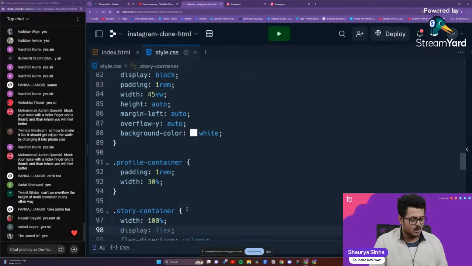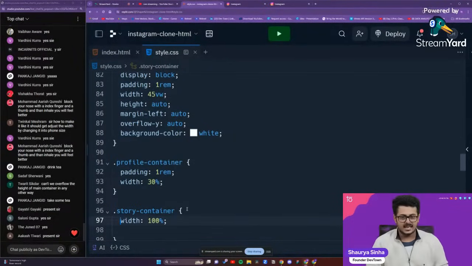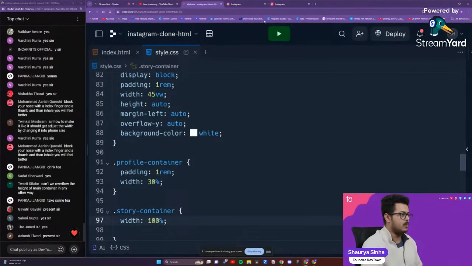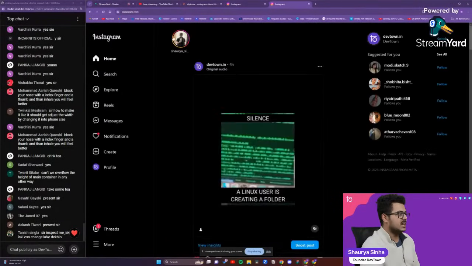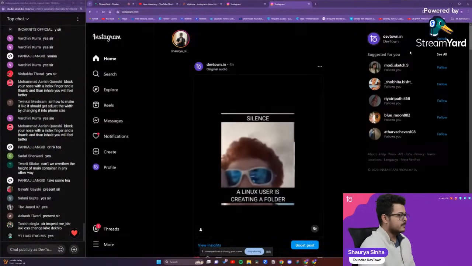What should be the display property? Can somebody let me know? Inside of the stories container, what should be the display property, guys? Please remember, this is the stories container which contains all these stories inside of it.